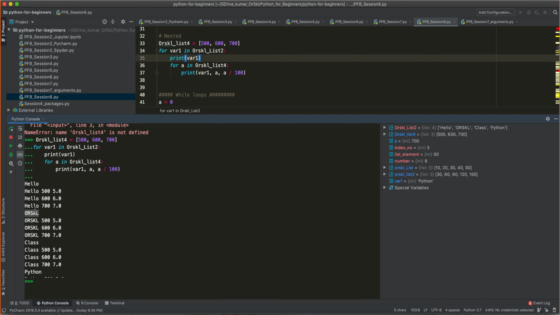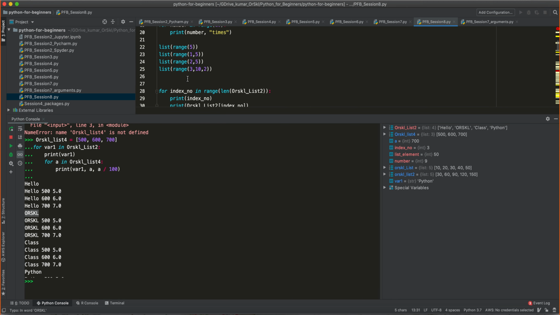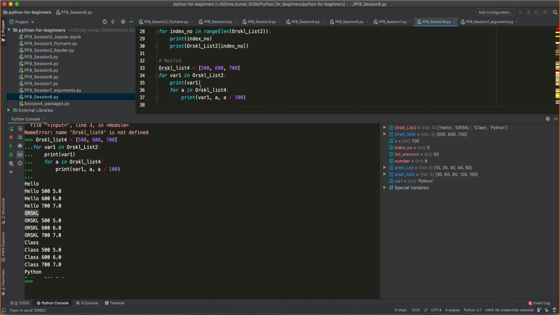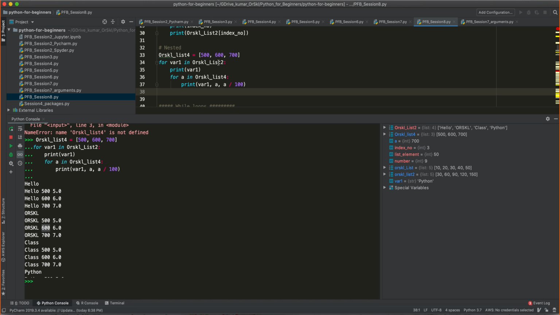In the second iteration of the parent, the var value becomes RSQL, right? That is the second element. Again inside RSQL, this one executes again 3 times. So RSQL 505, RSQL 606, RSQL 707. After that, again it goes back to the third iteration of the parent. In the third iteration of the parent, the var1 value will become class.